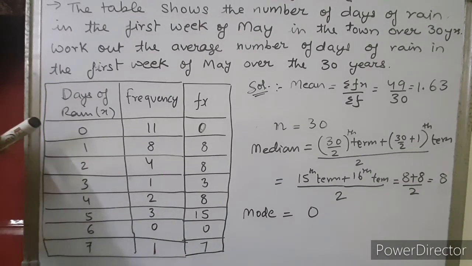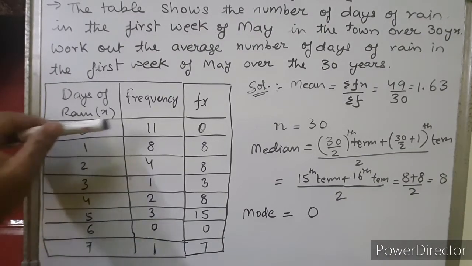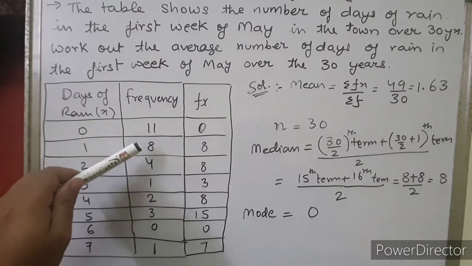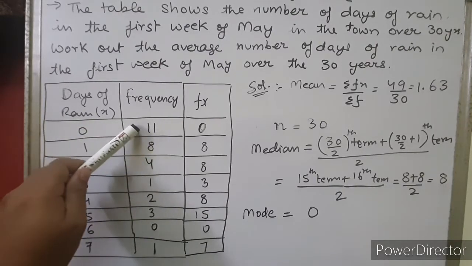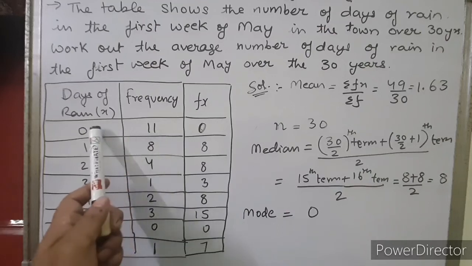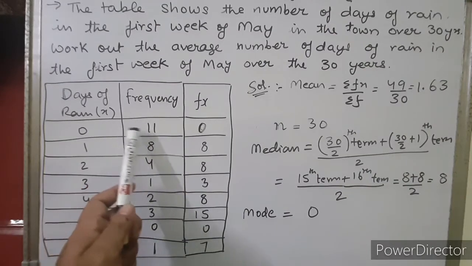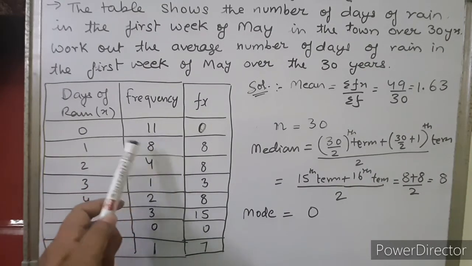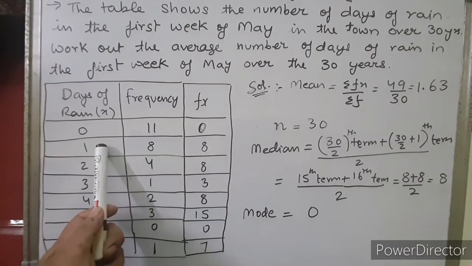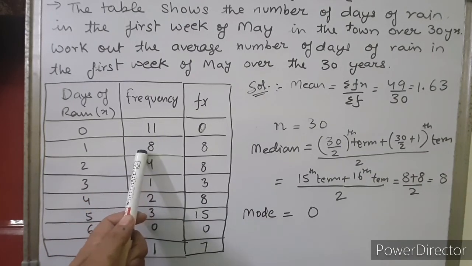Now you can see the table. 0 is coming 11 times, 1 is coming 8 times. So how many terms are there? 11 terms, since 0 is written 11 times. That means the first 11 terms are 0, and the next 8 terms are 1. So 11 plus 8 is 19 terms given.